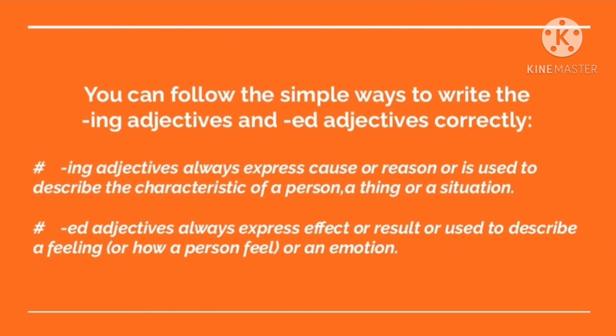Remember, ing adjectives always express cause or reason, and also the characteristic of a person, a thing or a situation, whereas ed adjectives always express effect or result, which describes a feeling or an emotion.